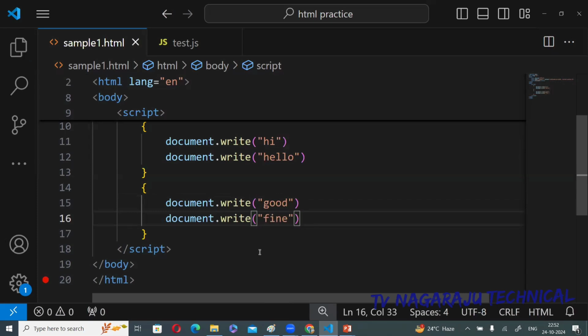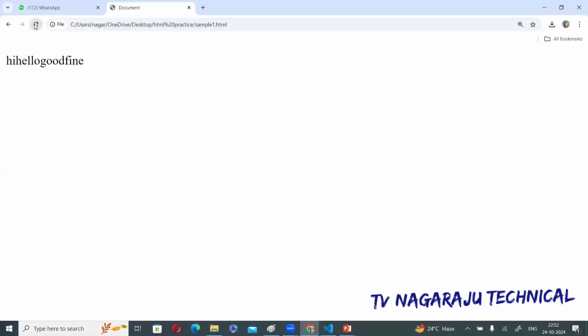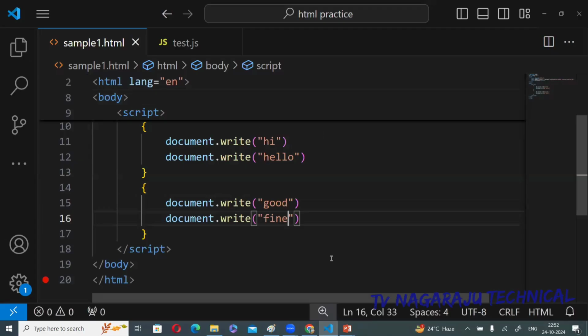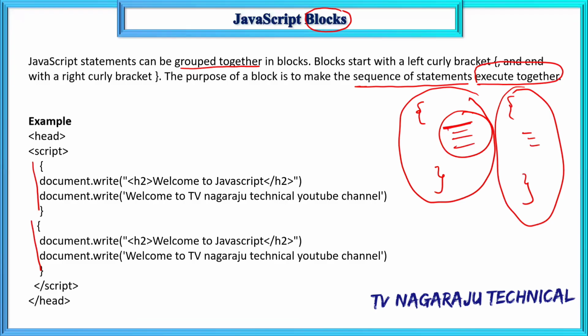Fine. Save. Copy the path. Go to here. See this one. Hi, hello, good, fine. The first block is executed, followed by the second block being executed. That is the meaning of block.